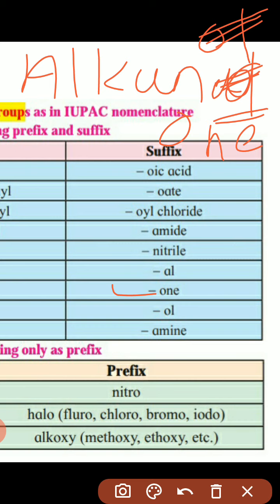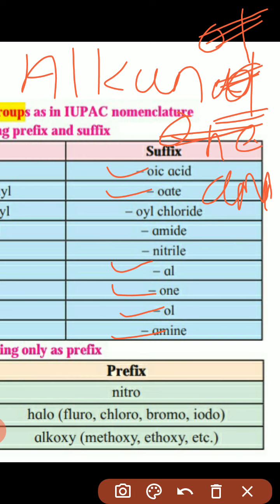If amine is present, again it is replaced by amine, that is alkanamine. So understand that in all functional groups, the E will be replaced: if E is replaced by oic acid, then carboxylic acid; if E is replaced by oate, then ester; if E is replaced by AL, then alkanal, then alkanone, alkanol, and alkanamines.